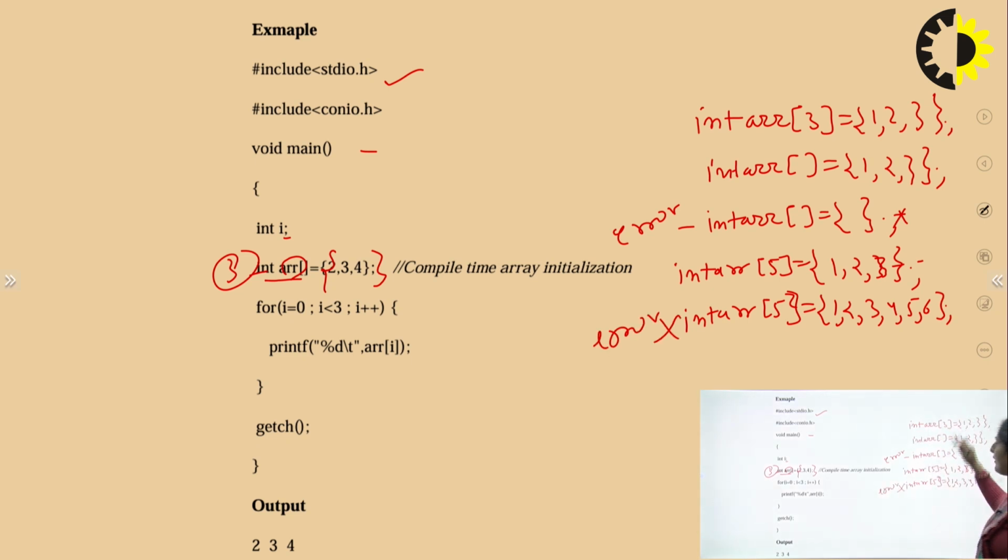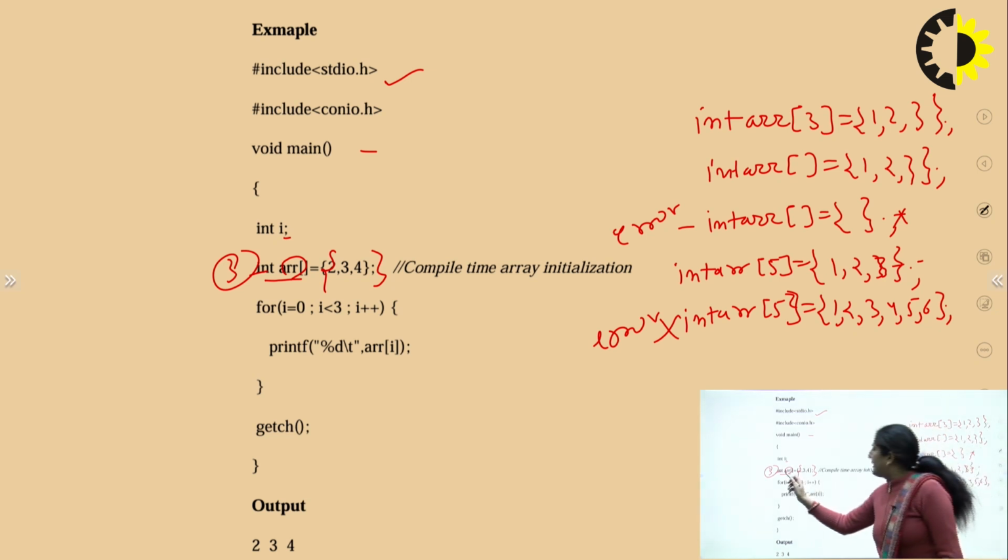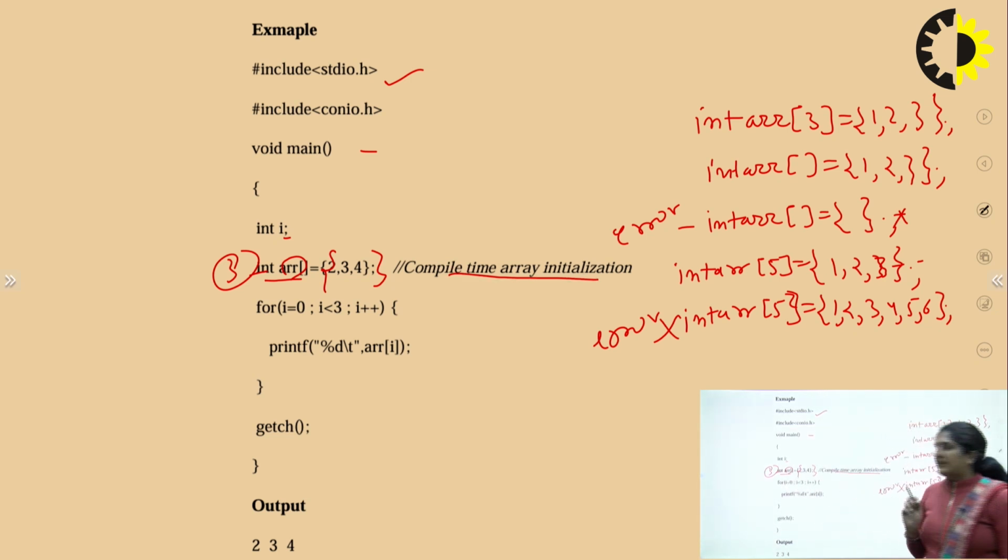So there are different ways. Sometimes one word questions come, like what is the right syntax, what is the right statement for the array. So there are different ways of initializing at compile time. So here we have compile time array initialization.